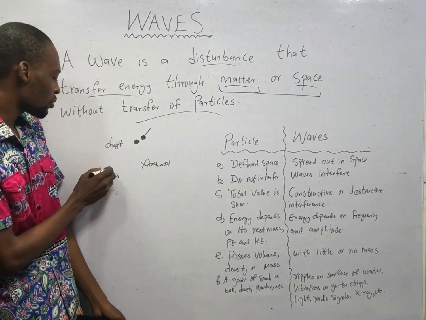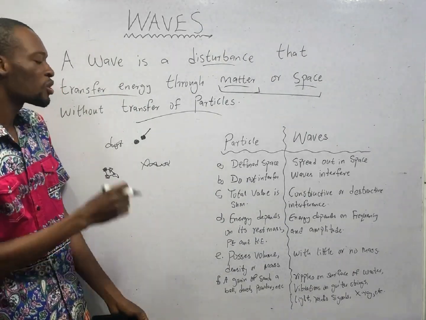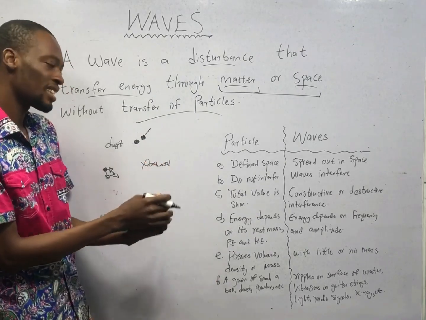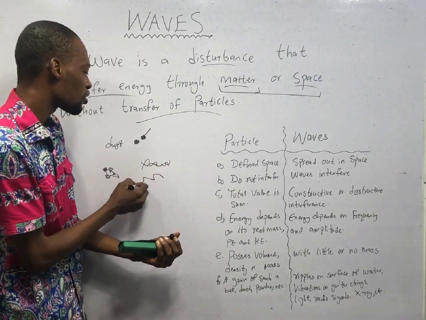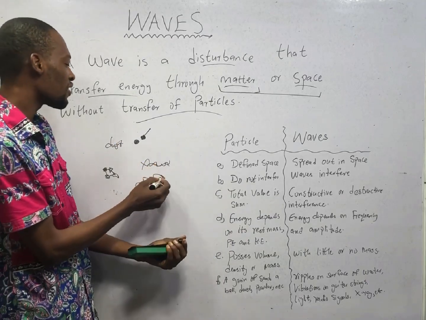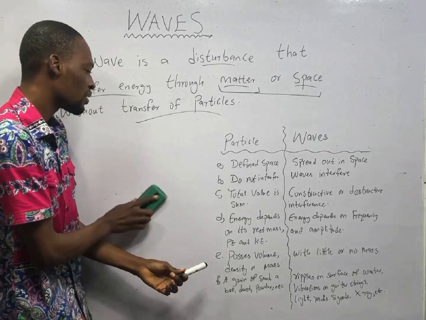You add them, so the sum gives you the total value. But for waves, if the interference is constructive, they add up, and you get a bigger value of waves. If the interference is destructive, you get a smaller value of waves.